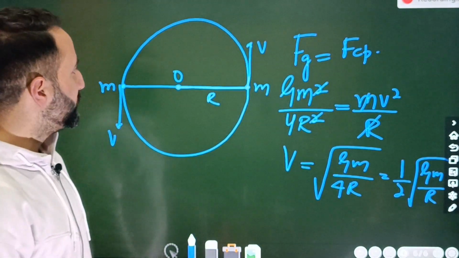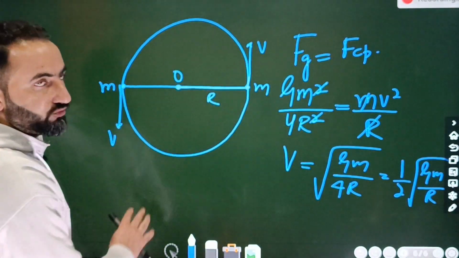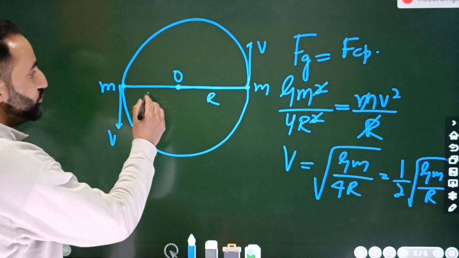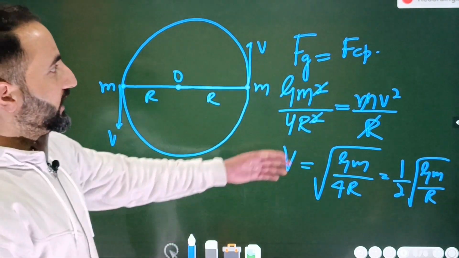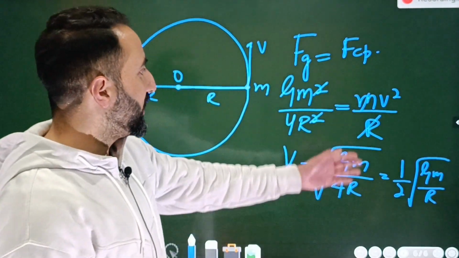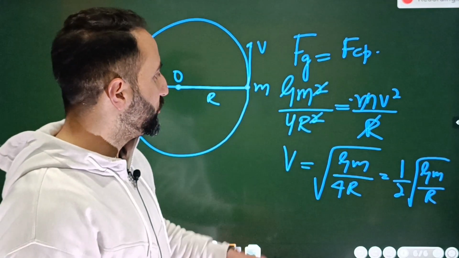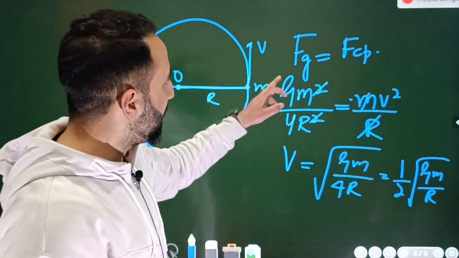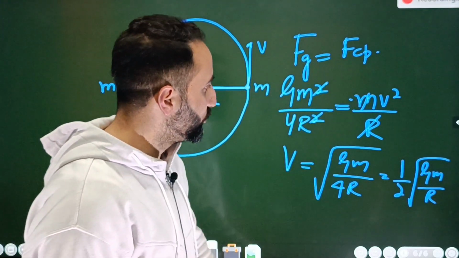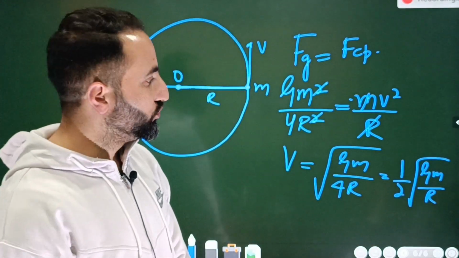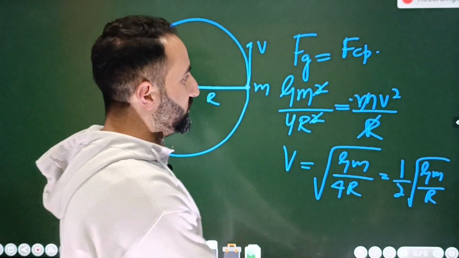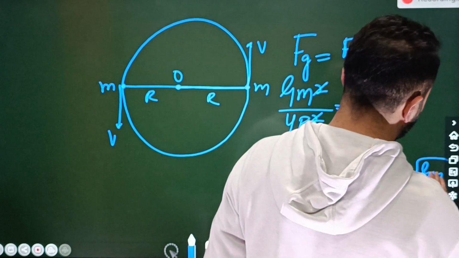Simple. Gravitational force is there, that is gm into m is m square, distance is r plus r is 2r, square is 4r square. Centripetal force किसके बराबर? mv square by r and r is going to cancel, m and m is going to cancel. So यहाँ पर बचेगा क्या? gm divided by 4r, तो उसका रूट आएगा बेटा. So root of 4 is 2, so 1 by 2 root gm by r. So this is the answer. ठीक है ना बेटा? Okay, so let's switch to another question.